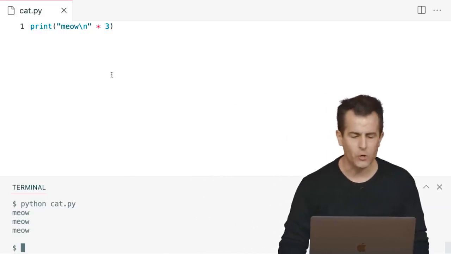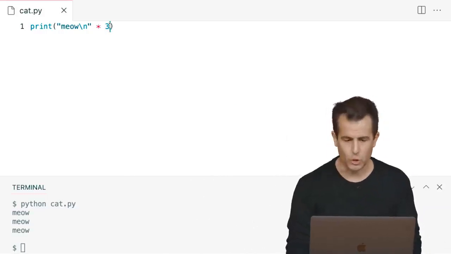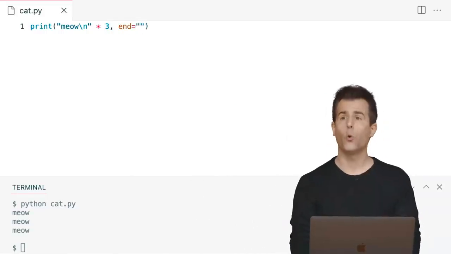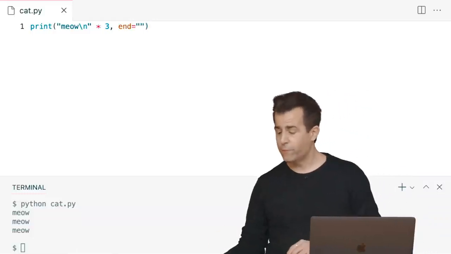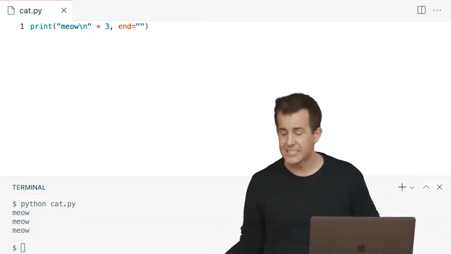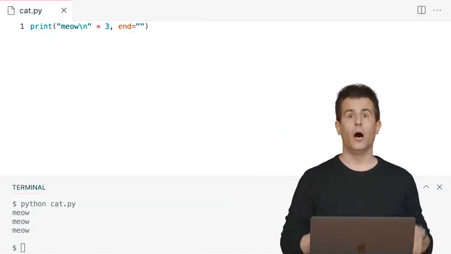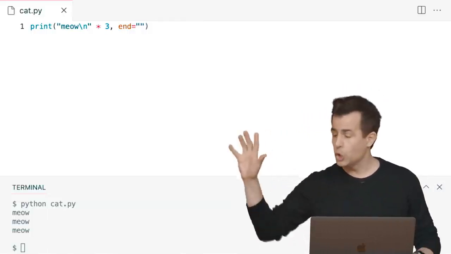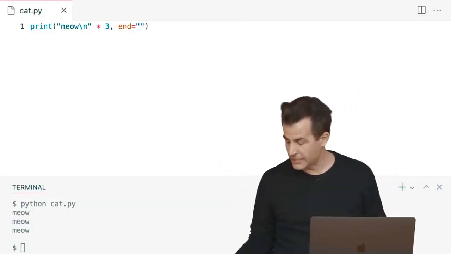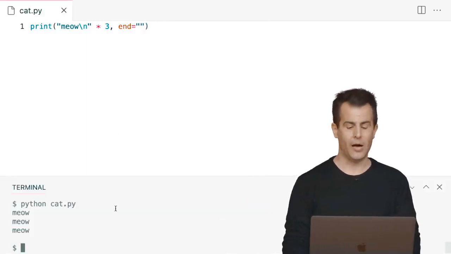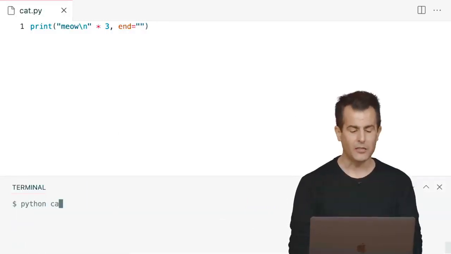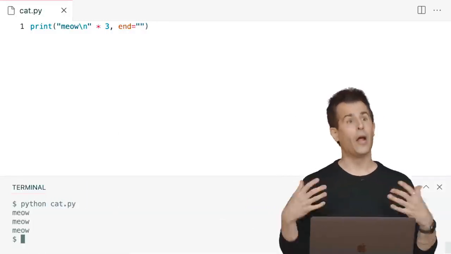So let me go into my code here. And let me change this to comma end equals quote unquote, so that it's no longer the default \n. It's instead now going to be nothing whatsoever. That should hopefully eliminate that additional blank line. So let me run this one last time here, python of cat.py, enter, and there we have it.